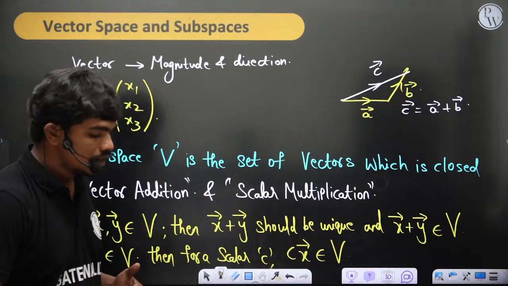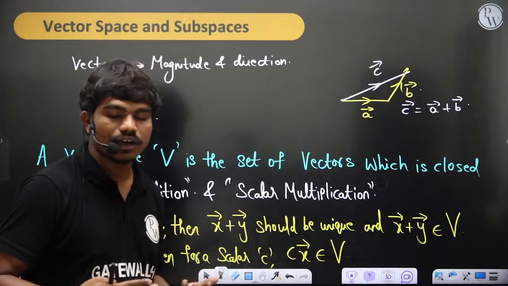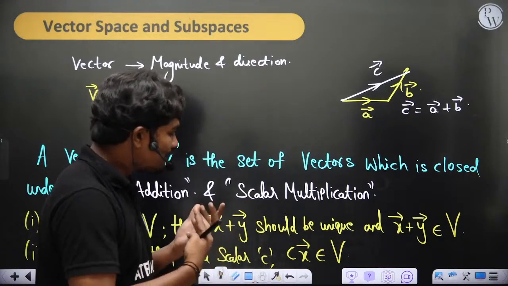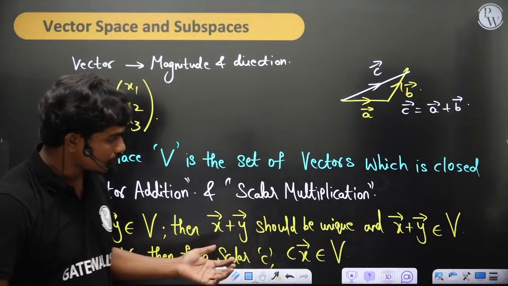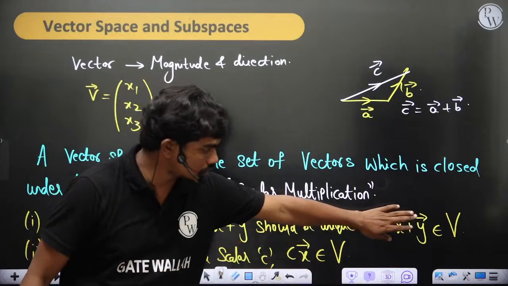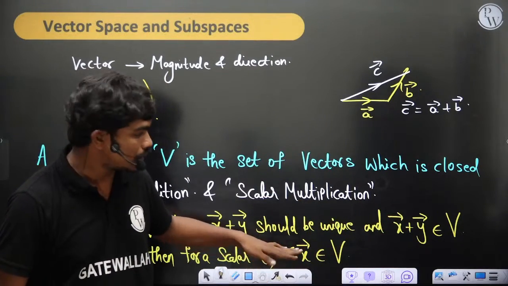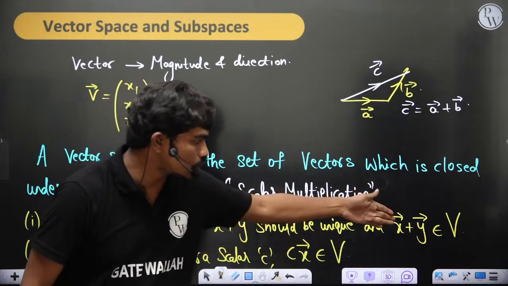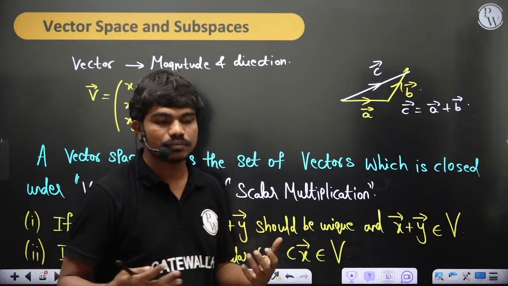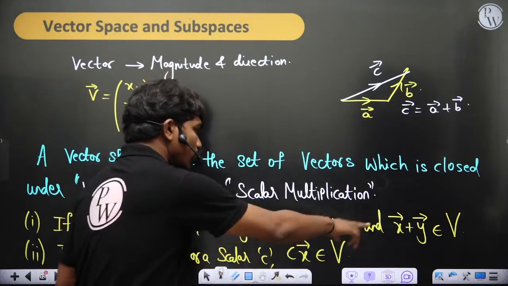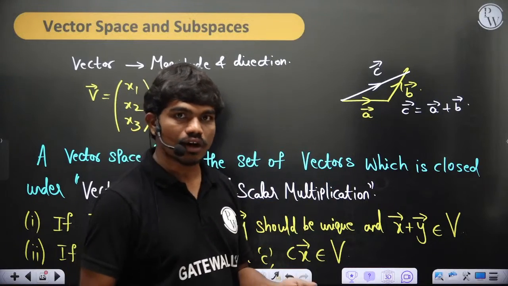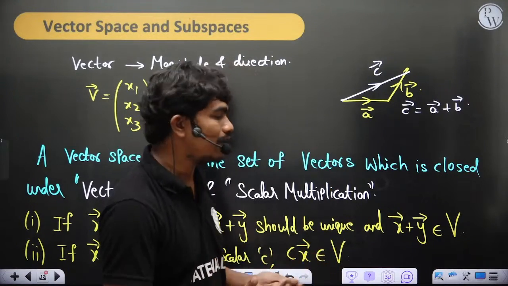People have developed certain sets. If you look into the research, there are sets which hold one of these but fail to hold the other. There are some sets, some special functions, where one of these can get violated. It's not like both always stay together. Now let's see what a subspace is.